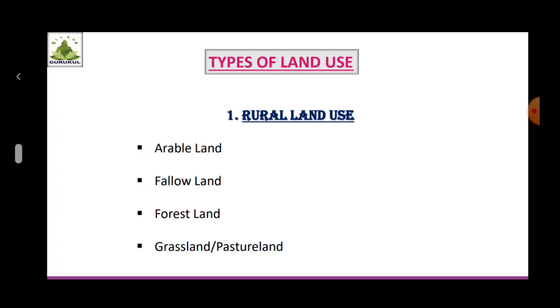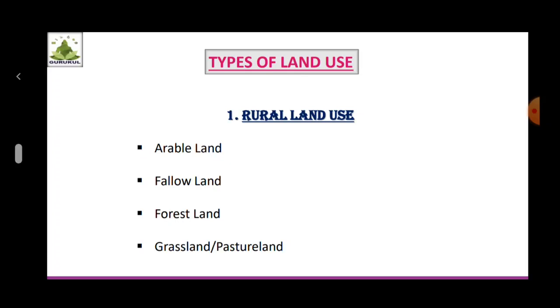Second, fallow land. Fallow land is agricultural land which is temporarily not in use. In order to improve the fertility of the soil, the farmer does not use a part of his agricultural land for 1 or 2 seasons.